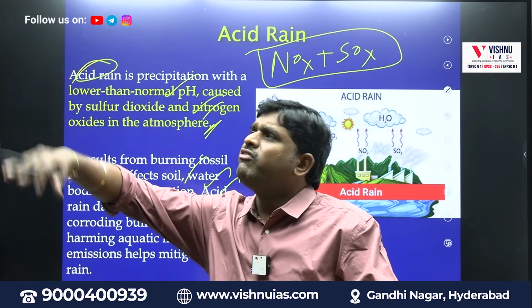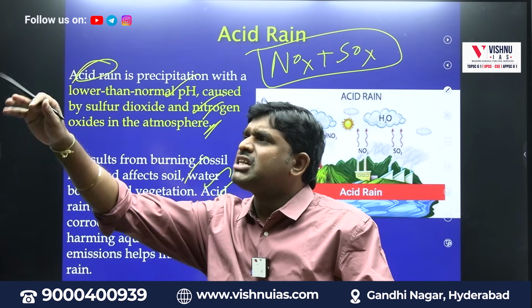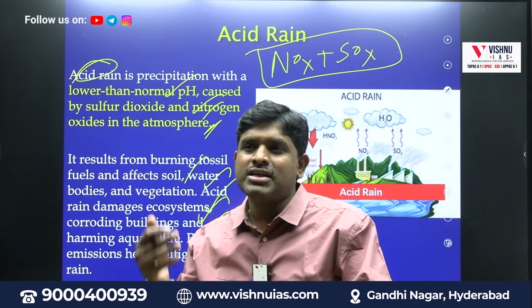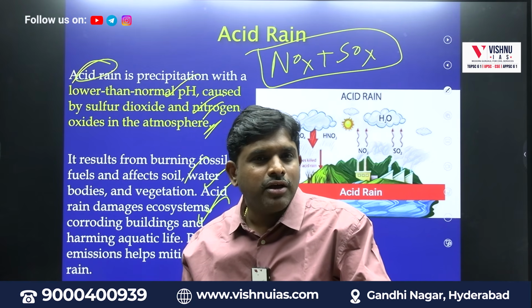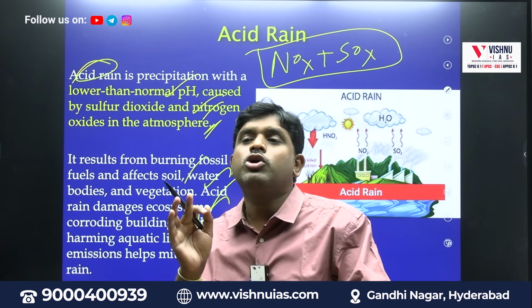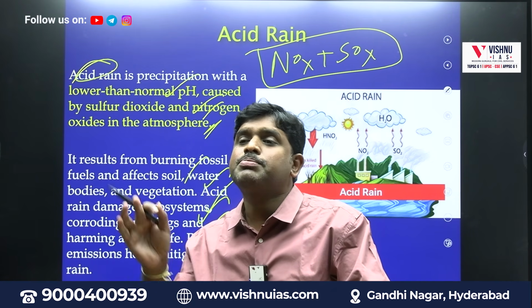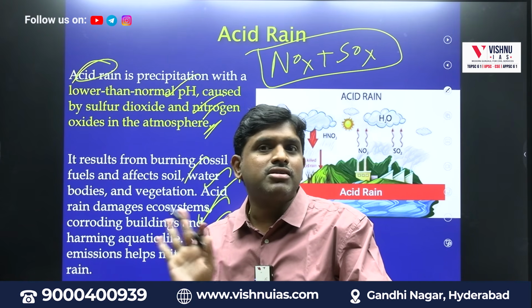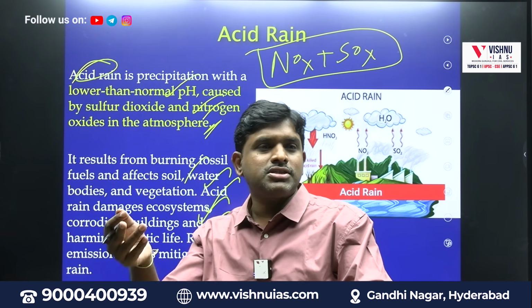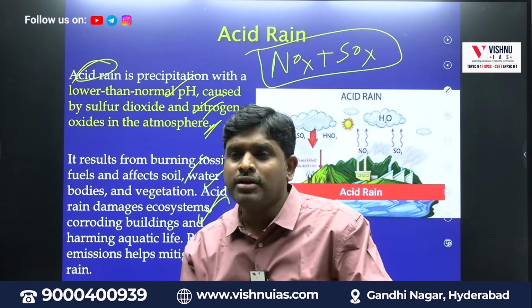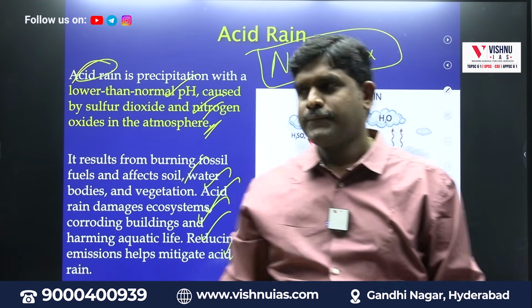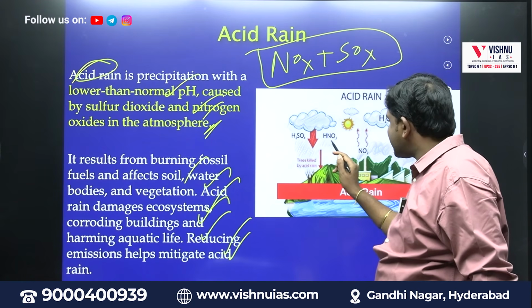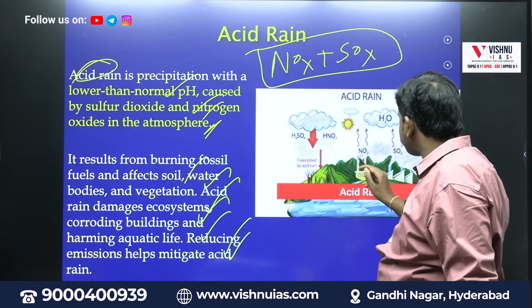And this acid rain will corrode the buildings. This acid rain obviously will impact the soil, will impact the human beings also. Acid, the name itself says acid. It will impact the human beings. So it is mainly because of what? SOx plus NOx. Sulfur oxides, not sulfur dioxide. Sulfur oxides plus nitrous oxides are responsible for acid rains.